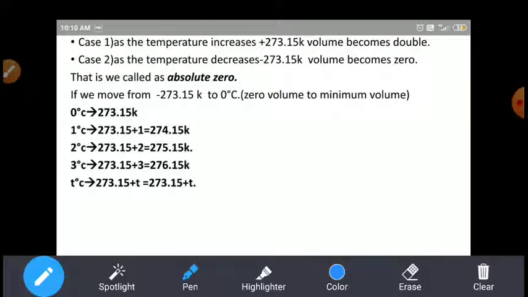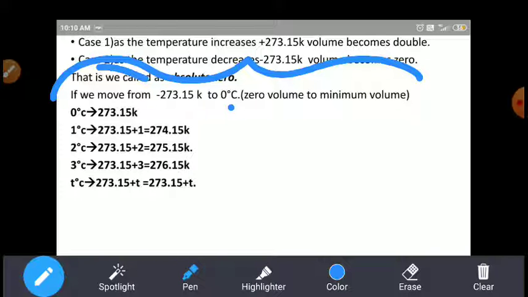So when we move from minus 273.15 Kelvin to 0 degrees Celsius, or we may say from 0 volume to minimum volume, 0 degrees Celsius means 273.15 Kelvin. Again we increase the temperature by 1 degree Celsius, then it is 274; 2 degrees Celsius, it becomes 275; 3 degrees Celsius, 276.